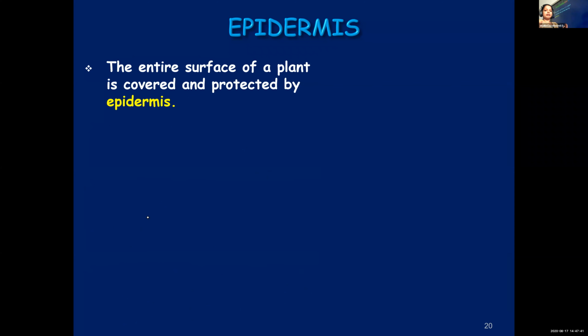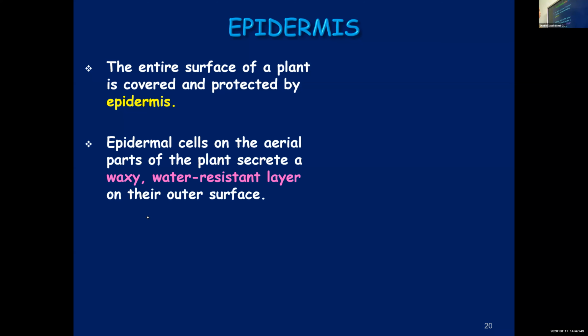Once again, the entire plant body is covered by epidermis and it will be protected by the same. So function of epidermis is to cover the entire plant surface and to provide protection. Now, epidermal cells, very important. We are mentioning about the functions of epidermis. The main characteristics we covered. Now we are going to learn about the functions. The first function is protection.